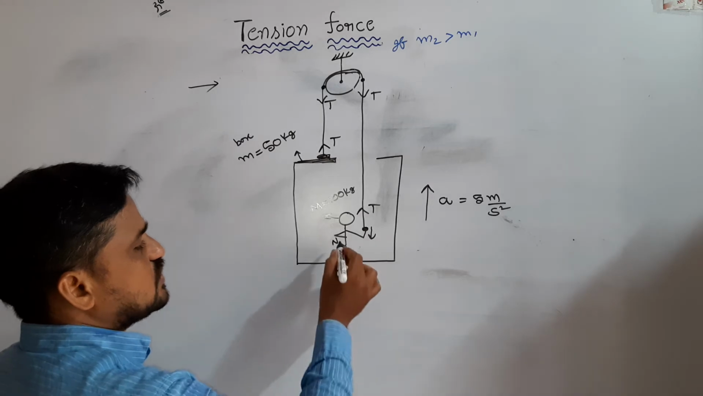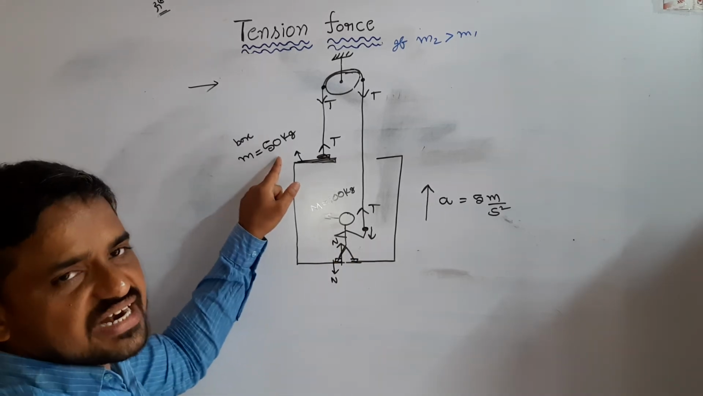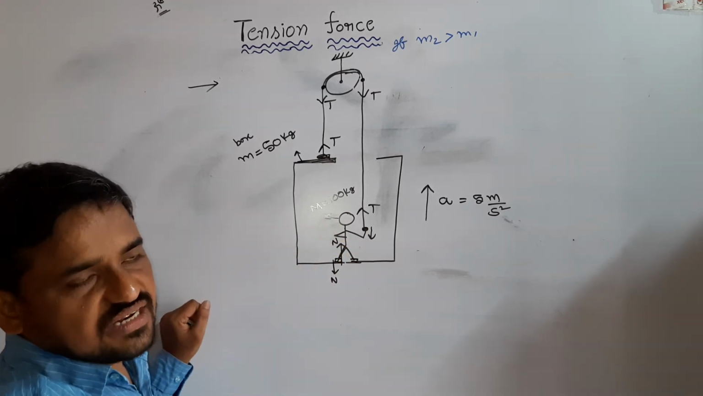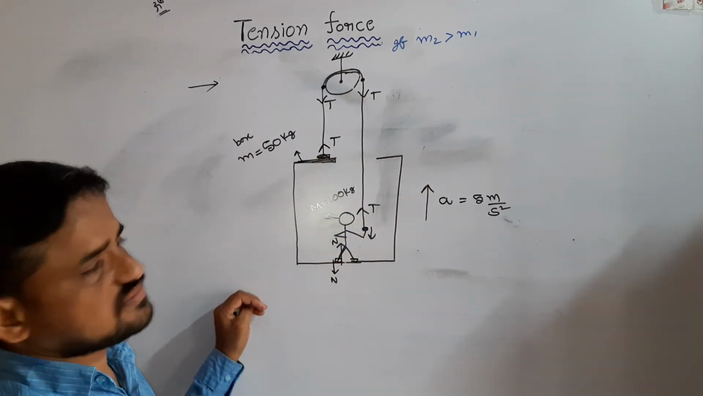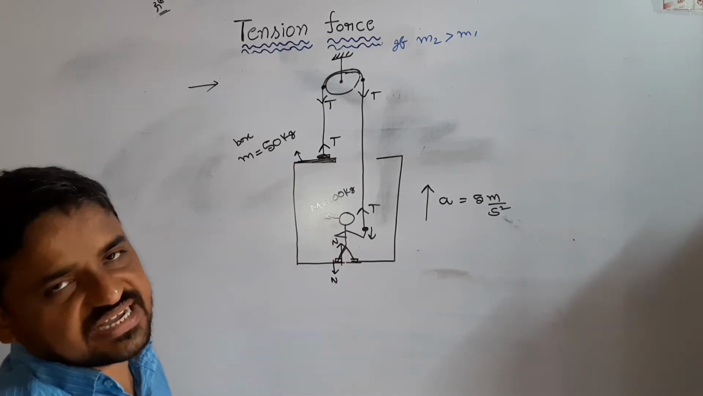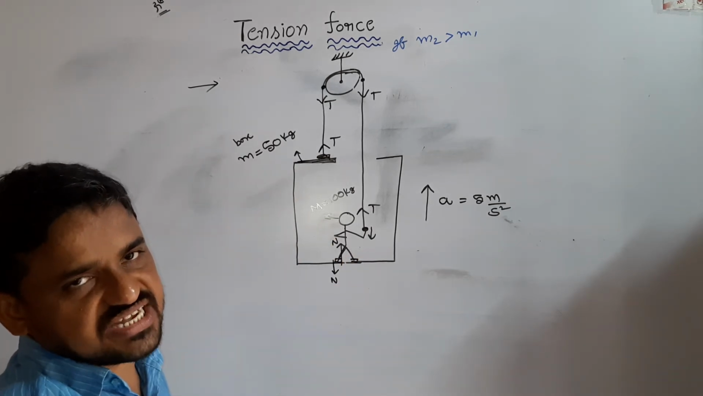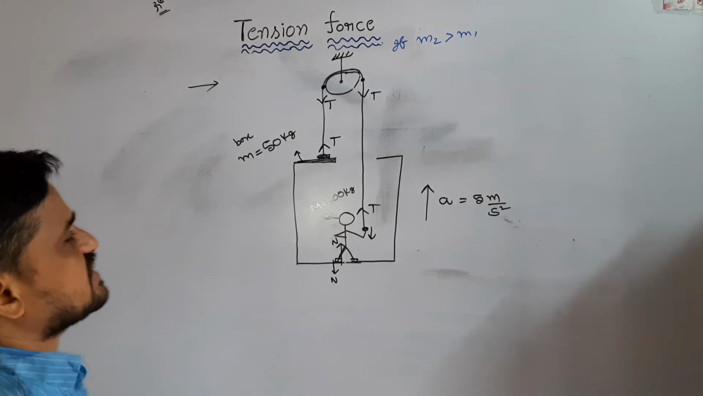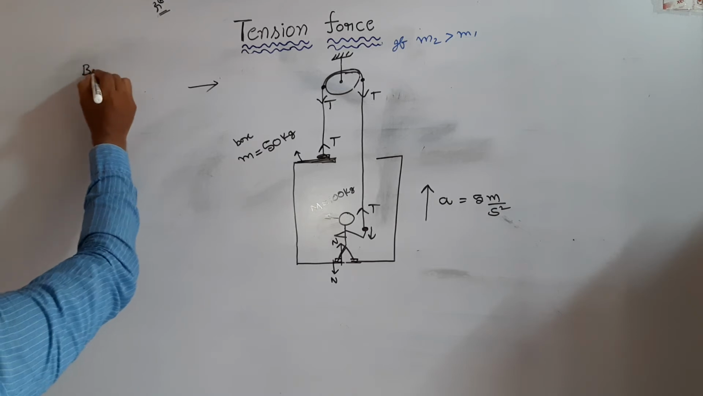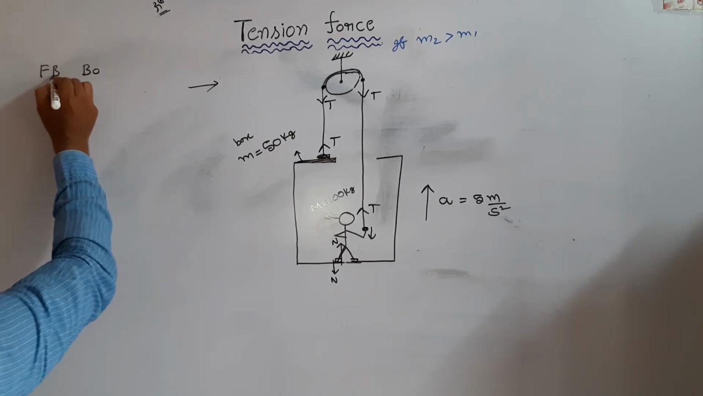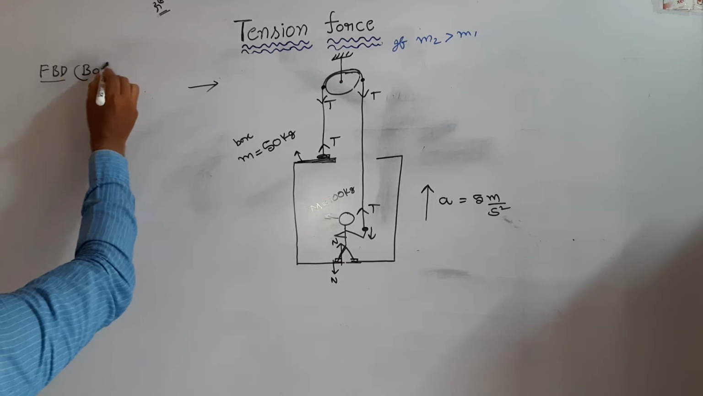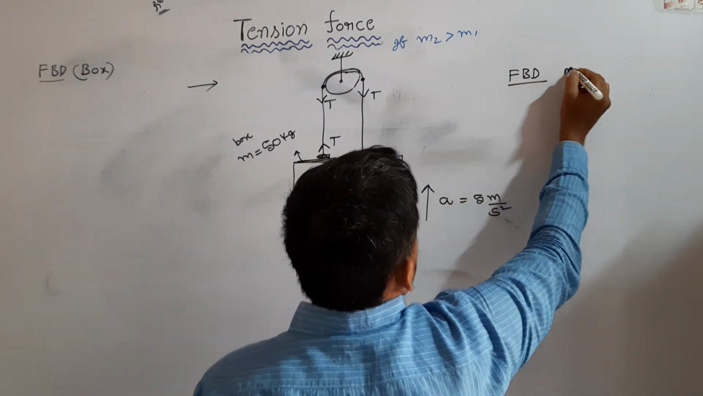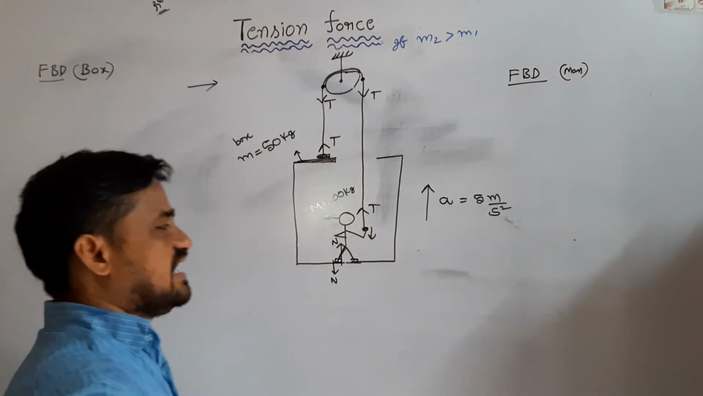That is normal force. So I draw the free body diagram of the box and the free body diagram of the man. We get two equations. Solve those two equations. We get the tension developed in the string. Draw the free body diagram of the box. FBD of box. Now draw the free body diagram of the man.